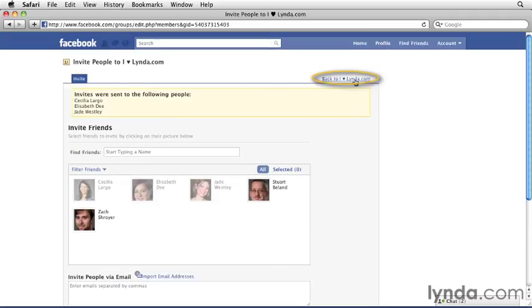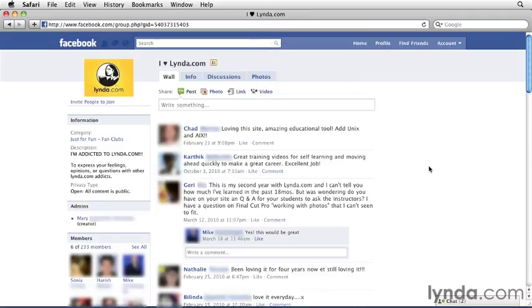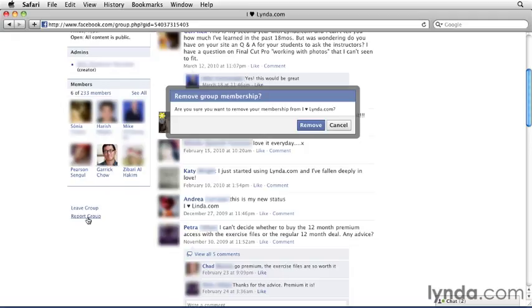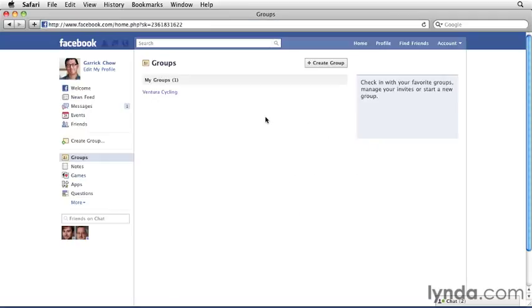I'm going to go back to the group itself. Now, if at any time you want to leave a group, maybe it's not really active anymore or you've just lost interest in it, just go to the groups page, and if you scroll down here in the left sidebar, you'll see Leave Group. You'll be asked to confirm that you do want to remove your membership from the group. I'll click Remove. And you can see it takes me back to my groups page, and now I'm back down to one group. If I want to rejoin that group, I just have to find it again and join it again. So that's how to find, join, and if necessary, leave Facebook groups.